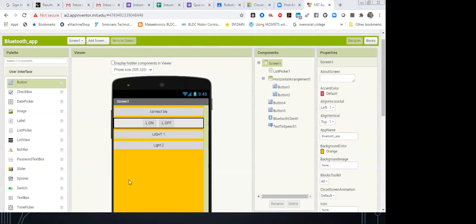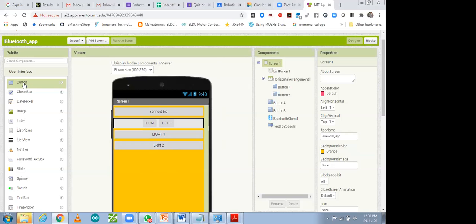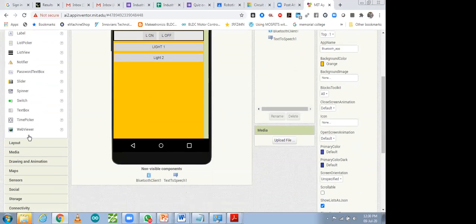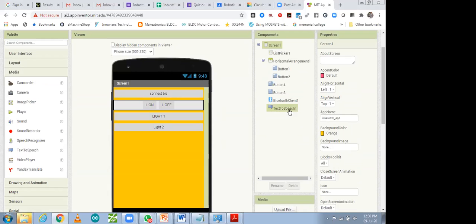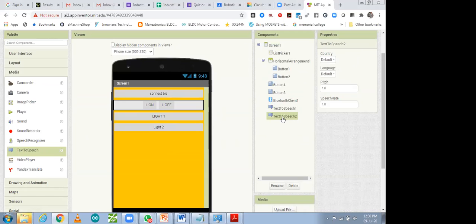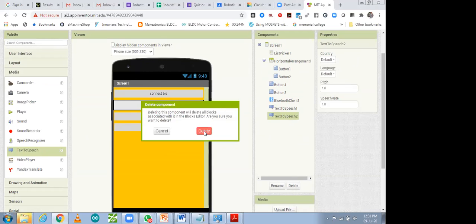Okay, so how to add the Bluetooth module? For that, this one is a button. After that button, these are layouts of your app that no need to change. These are medias. In medias, you will find sound, something like text to speech. This one block I have taken, like this, text to speech. You have to drop it. Automatically it will come. If you want to delete it, select it and delete it.